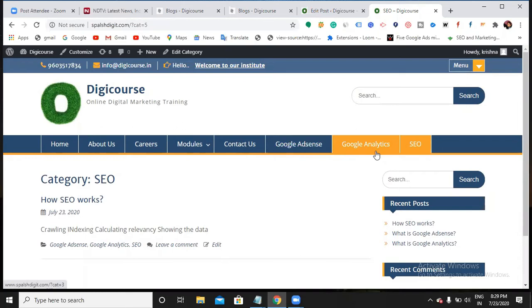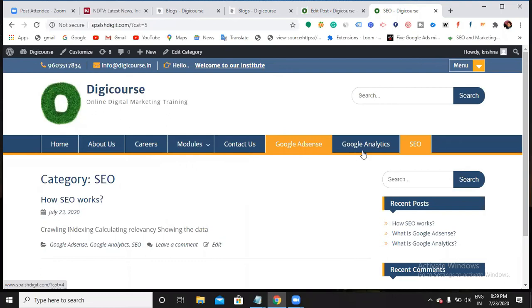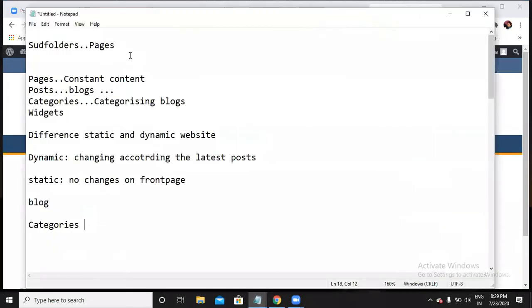Now Praveen asked me the difference between pages and categories. Here, home, about us, career, journal, what are these? These are pages, and Google AdSense, Google Analytics, SEO are categories. As I told you, pages are for constant content. I cannot categorize any blogs into pages.